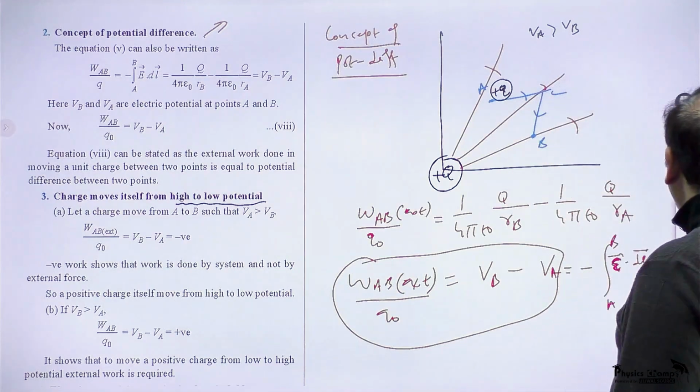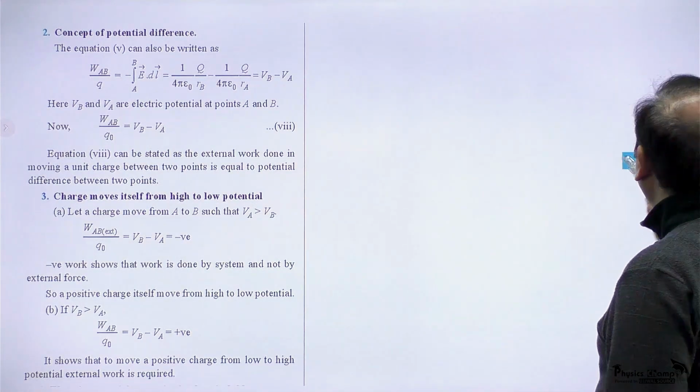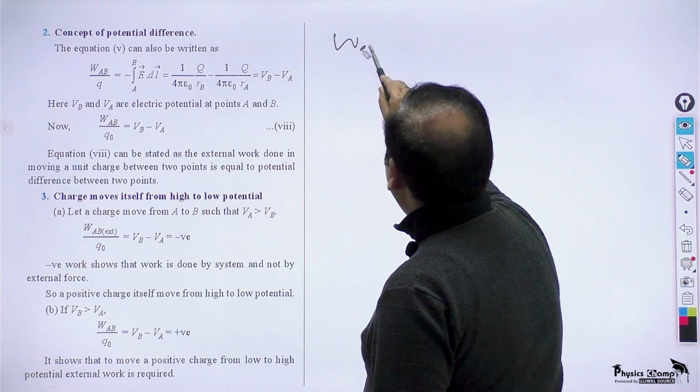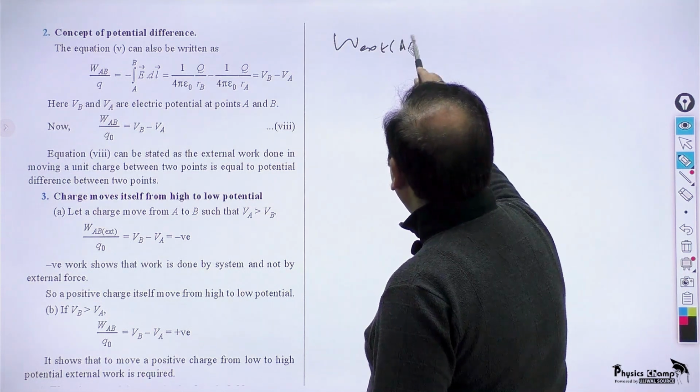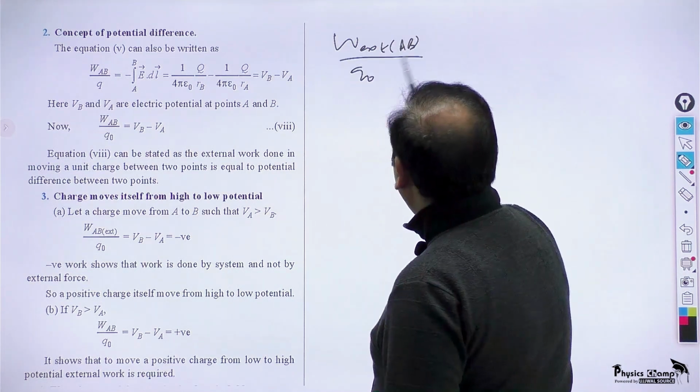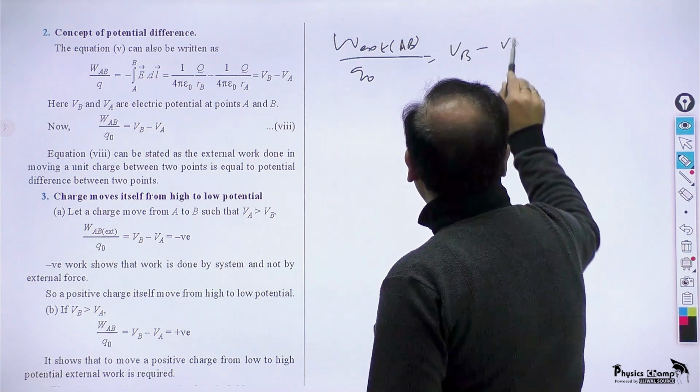Now in the same situation where we know the work done by the external force to move from A to B per unit charge is equal to VB minus VA.